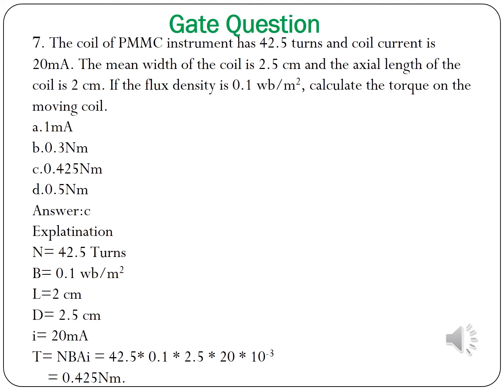The coil of the PMC instrument has 42.5 turns and coil current is 20 milliamps. The mean width of the coil is 2.5 cm and the axial length of the coil is 2 cm. If the flux density is 0.1 Weber per meter square, calculate the torque on the moving coil. So options are A, B, C, D. So the answer is C. Explanation: N is 42.5 turns, flux density 0.1, length 2 cm, diameter 2.5 cm, current is 20 milliamps. Torque is equal to NBA into I. So you will be getting the answer of 0.425 Newton meter.